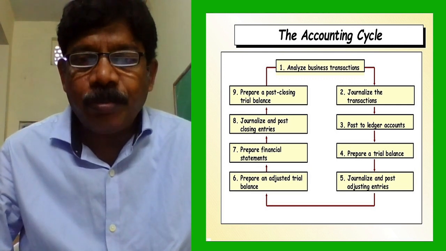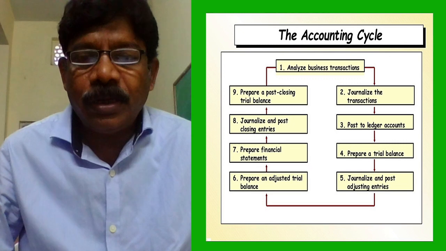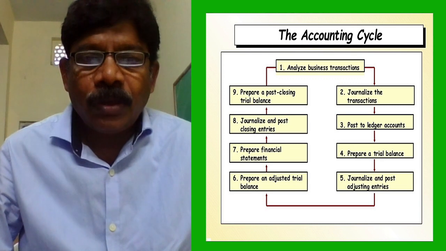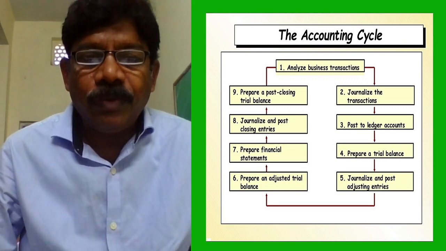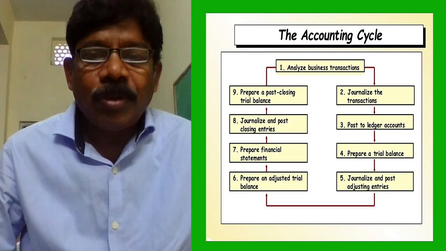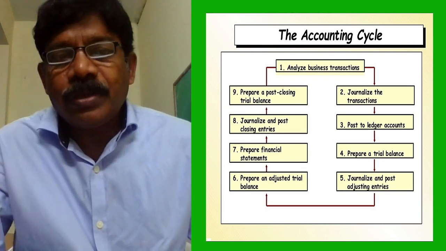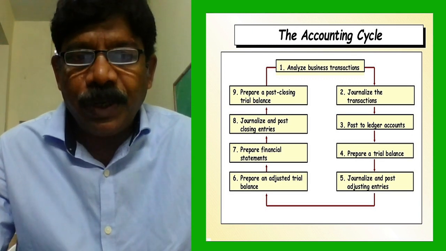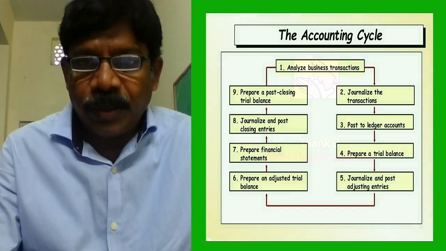Ledger accounts are updated and the trial balance is prepared, then journalize and post adjustment entries, if any adjustment entries exist. Later they prepare the adjusted trial balance. From that, the trading profit and loss account and balance sheet, and they will pass closing entries and prepare a post-closing trial balance. These nine or ten works are repeatedly done by the accountants based on transactions. That's why it is called a cycle, the accounting cycle.